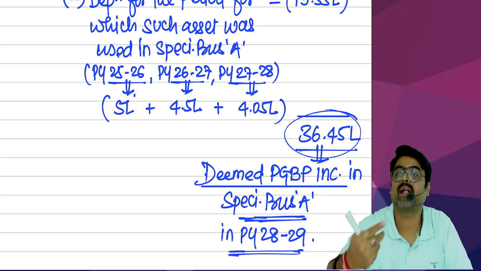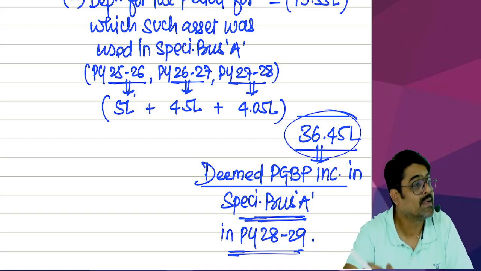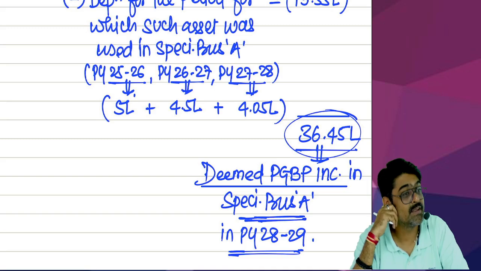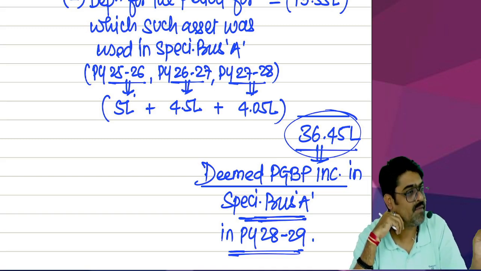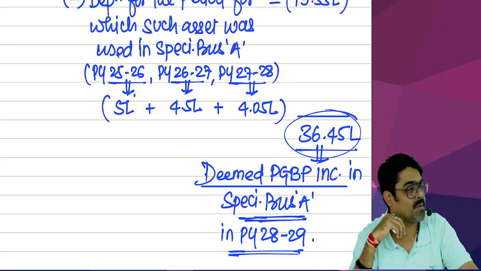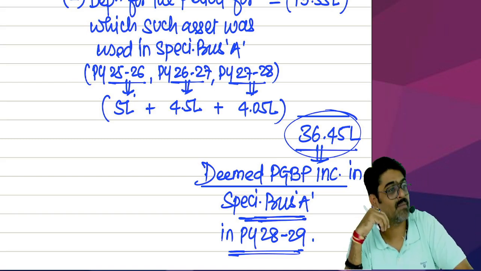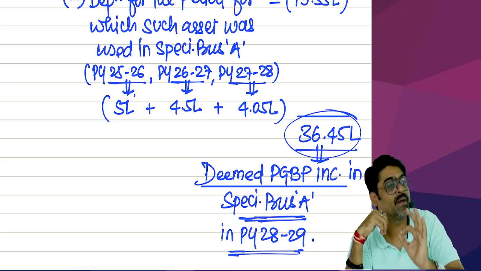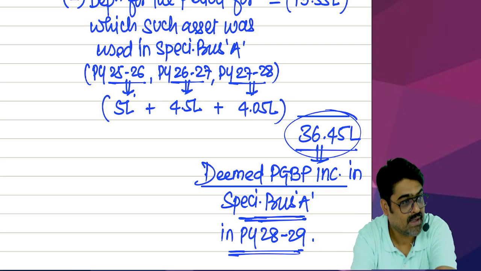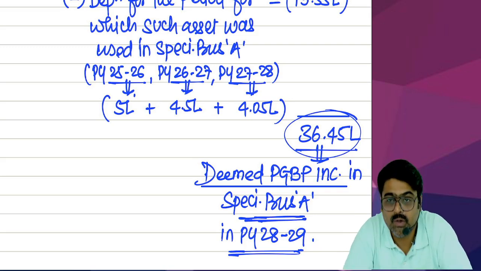So we will not reverse the entire 50 lakhs, we will reverse only 36 lakh 45,000. Did you understand this? This is the effect of 35 AD subsection 7B. If you break your promise, then this much amount will be treated as your deemed PGBP income of specified business A. Hello, did you understand?